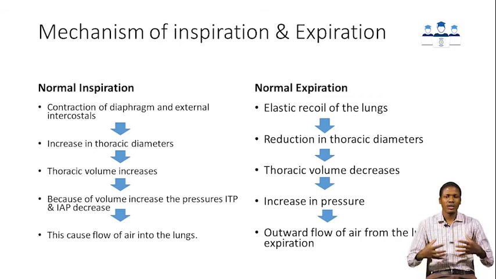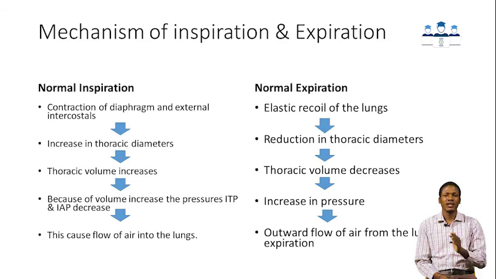So reduction in the pressure within the thorax and the alveoli will cause air to flow. Because there is less pressure within the alveolar cavity and less pressure within the thoracic cavity, the lungs will expand and air will now come in from the atmosphere into the respiratory tract and into the lungs and into the alveolar cavity.